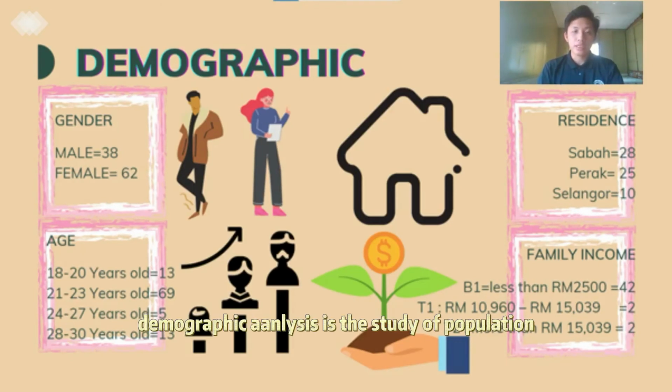Now I want to talk about the demographic in our group assignment. Demographic analysis is the study of a population based on factors such as age, race, and gender. Demographic data refer to social economic information expressed statistically, including employment, education, income, and more. In our assignment, we have used gender, residence, age, and family income to do our survey.